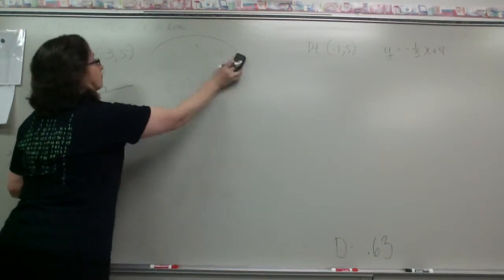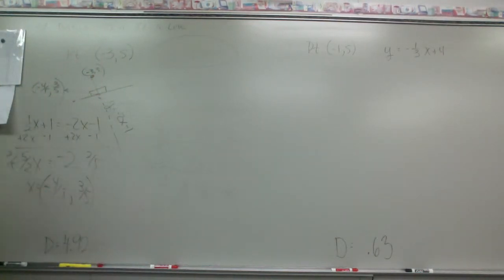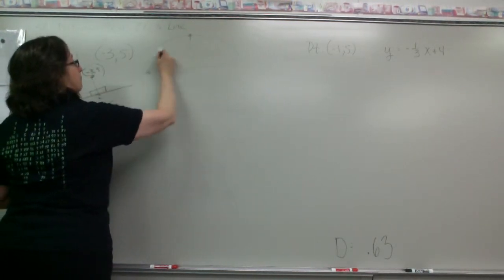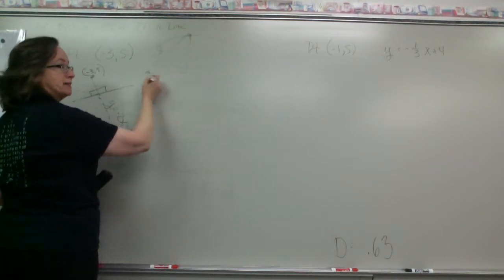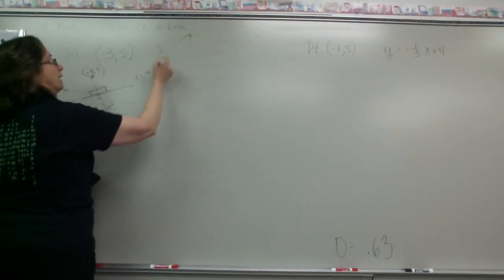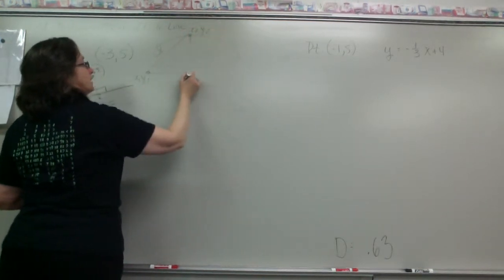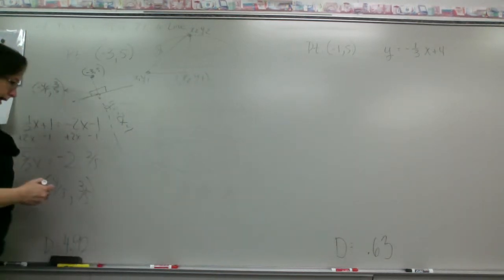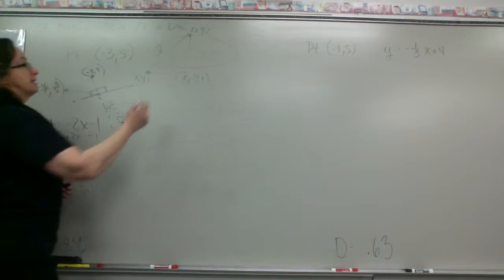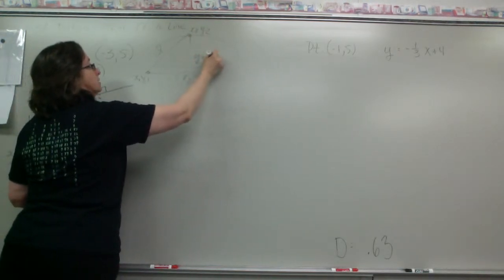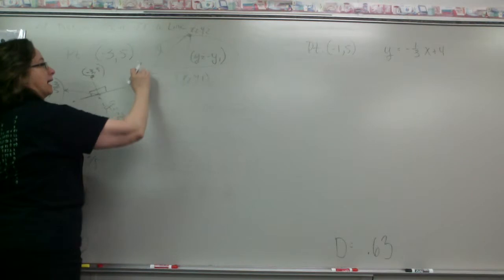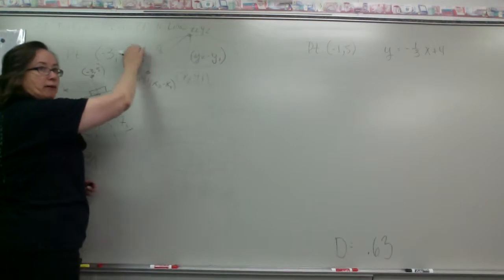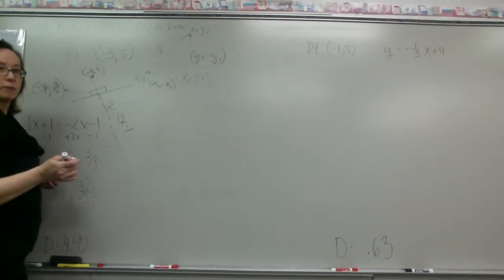Remember, your distance formula comes from your Pythagorean theorem, doesn't it? When I have a point here and a point here, I'm finding this distance. It's going to be the square of these distances. This point x1, y1. This point x2, y2. This point is x2, y1. So when I go through there and I find the distance, this one is y2 minus y1. This one is x2 minus x1. And then I take this one squared plus this one squared equals that one squared. That's your distance formula. Okay?